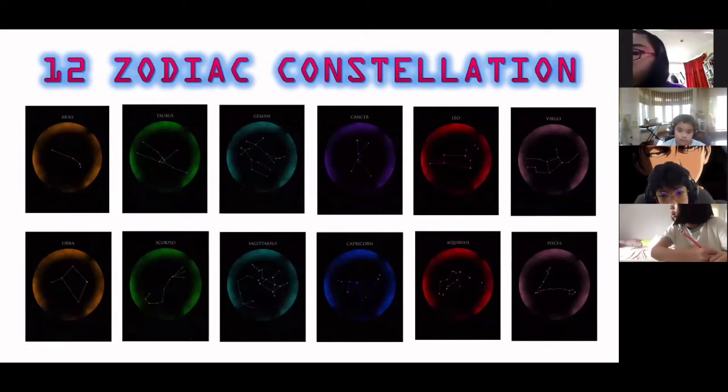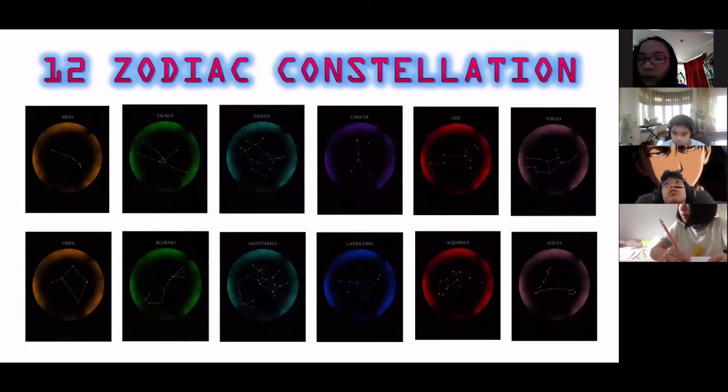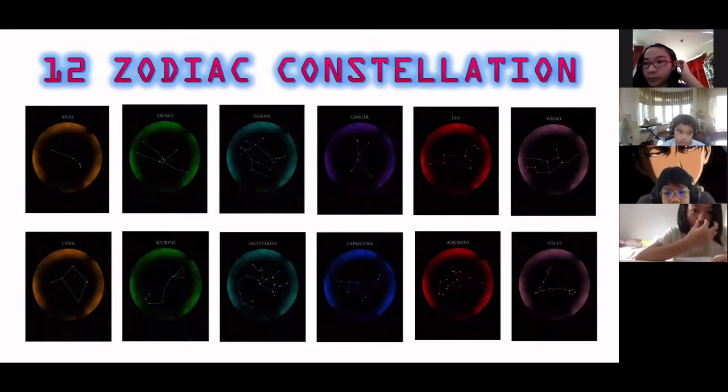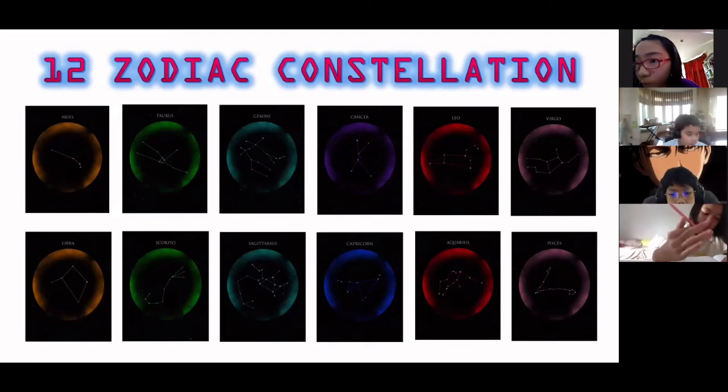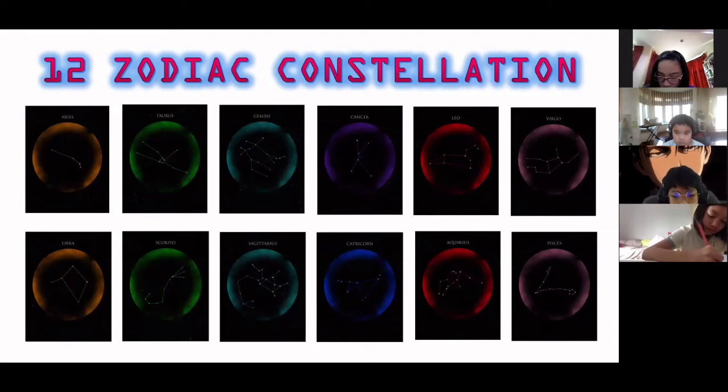You can also find this star pattern in your textbook. This is the time that you can use your textbook. Kindly open it. The zodiac constellations can be found on page 108. Open your book and look for the star pattern. You also have this copy in your textbook, page 108. Those who just came to our class, please prepare your pen and paper. If you have your textbook, prepare it with you.